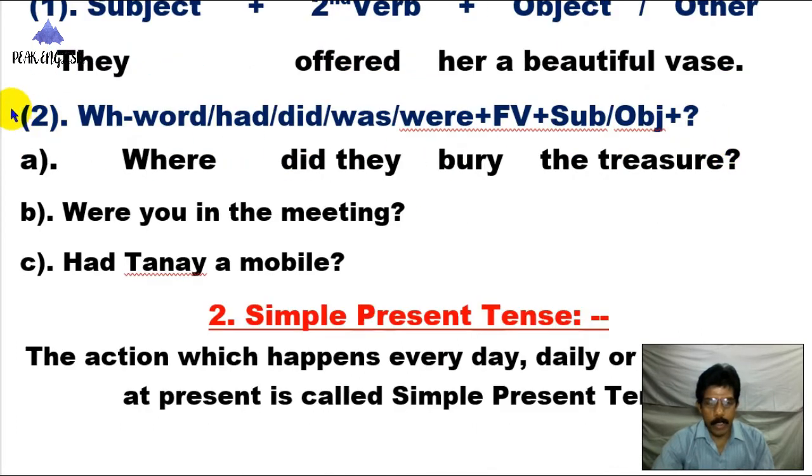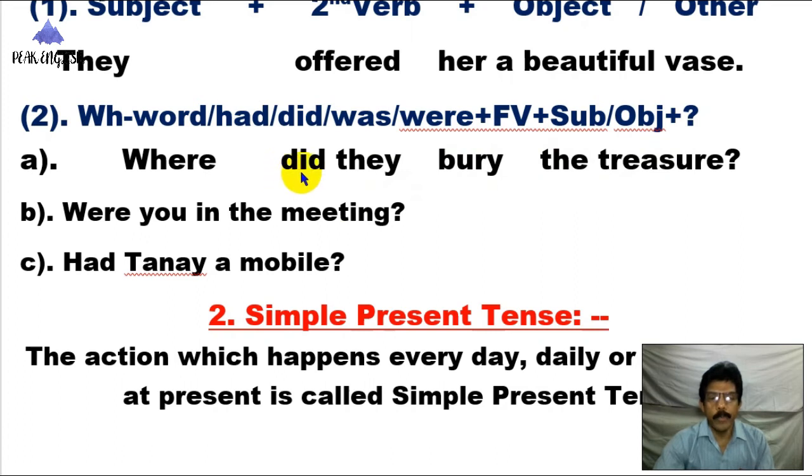And according to the interrogative sentence, the formation of this sentence is like this. A WH word is used at the beginning of the sentence, then had, did, was, were, or finite verb, then subject, object. According to your requirement, you have to write had, did, was, were, or finite verb, subject, verb, or object. Where did they bury the treasure?